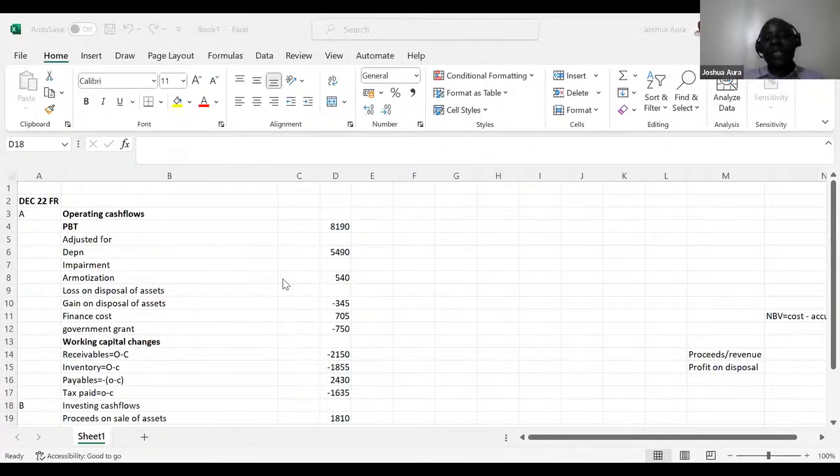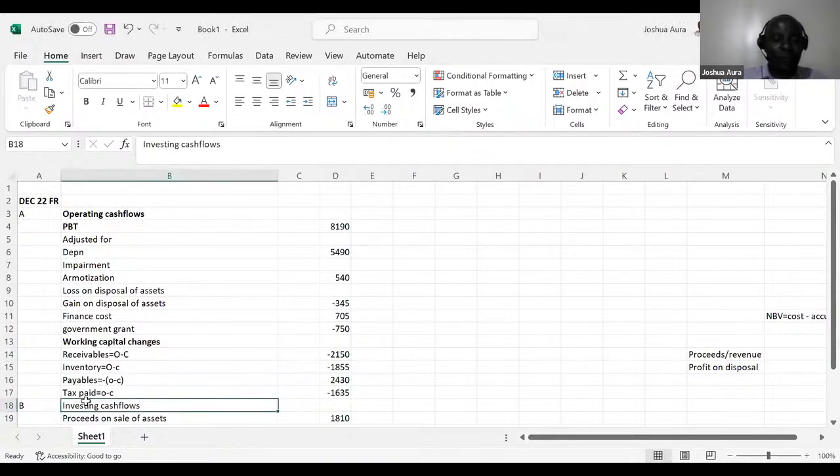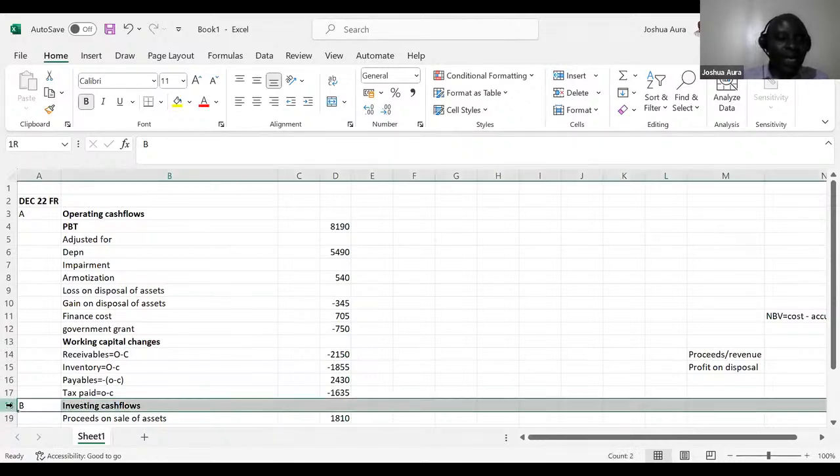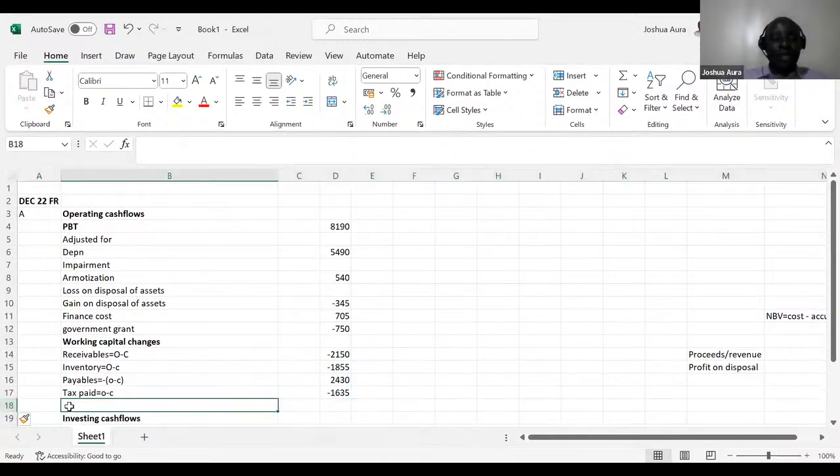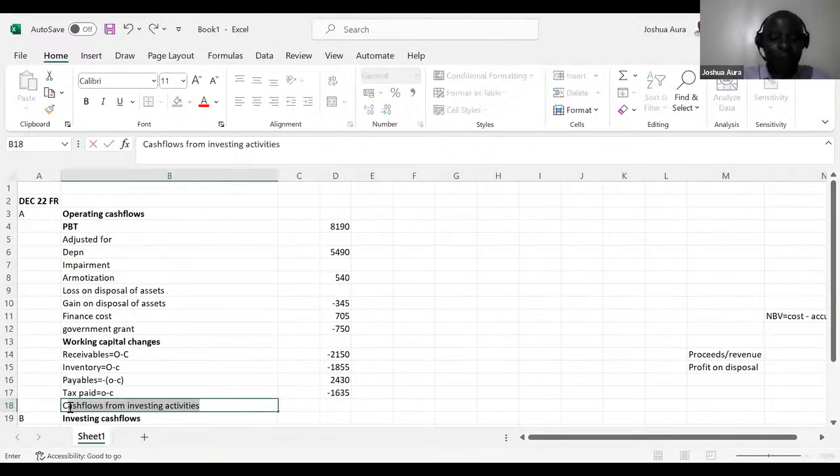The good thing with Excel is that you can always come and make adjustments later. These investing activities, investing cash flows, I'll say control bold, and then add a new row here. I say control shift plus. I come up here, ladies and gentlemen, and then I'll be able to say, in this case here, the cash flow